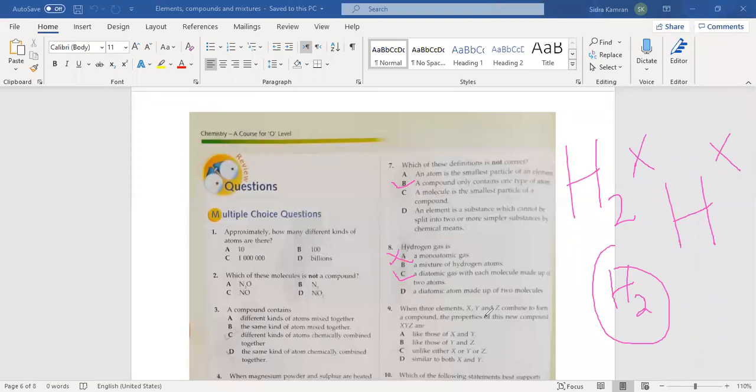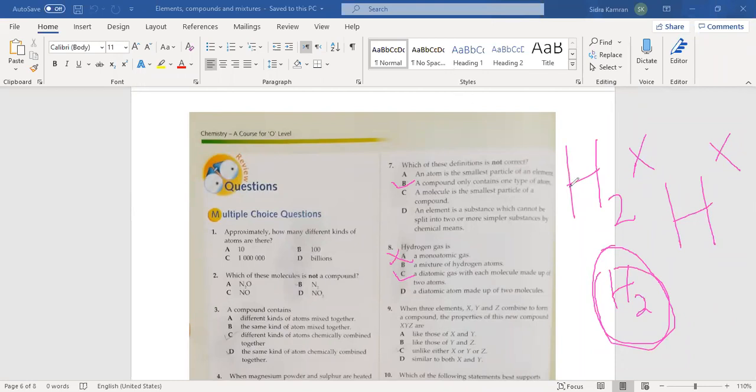Ibad, answer this question. Ma'am, because hydrogen gas does not have a mixture of atoms. Yes, in hydrogen gas there is not a mixture of hydrogen atoms. There are two atoms of hydrogen that combine together and make hydrogen gas.